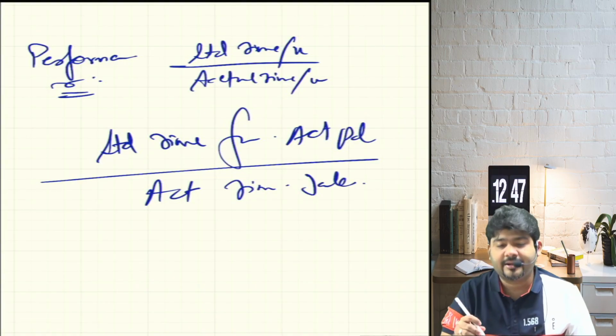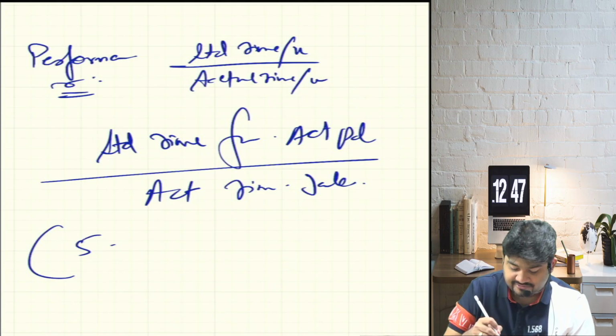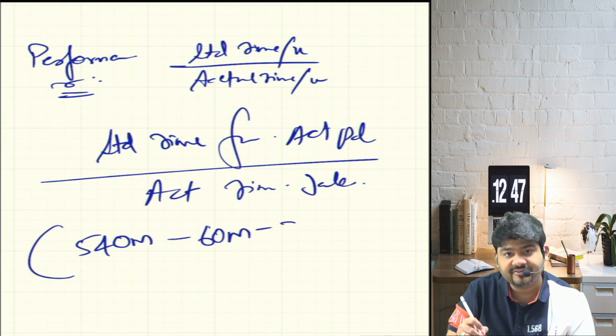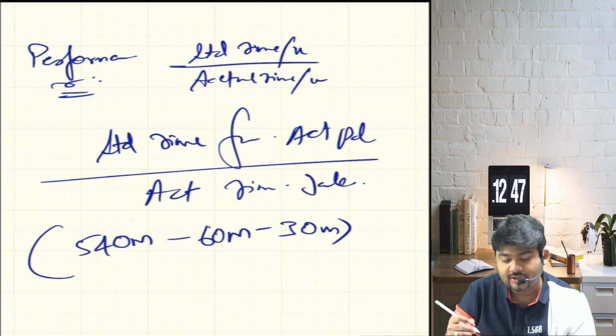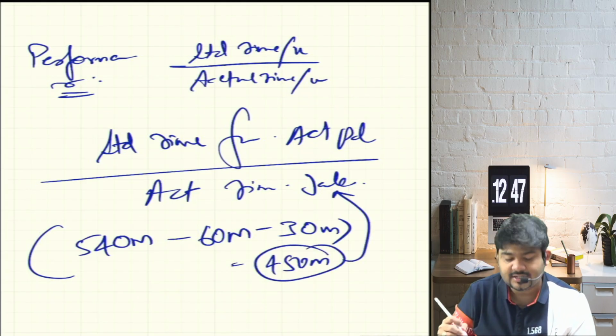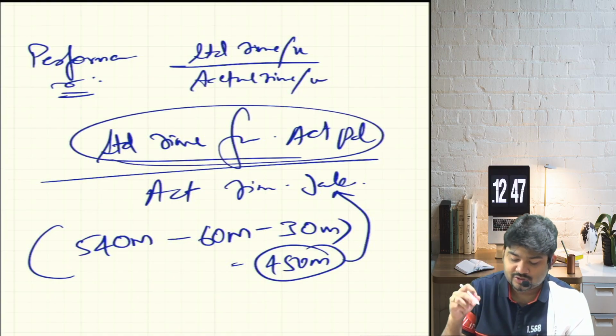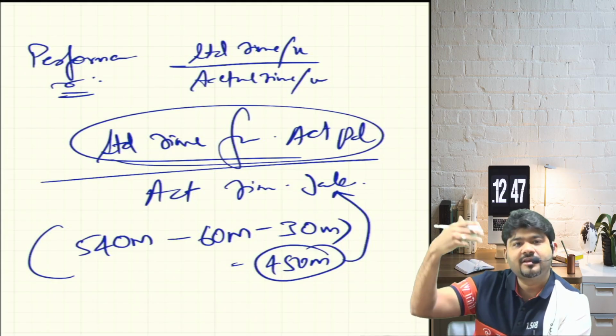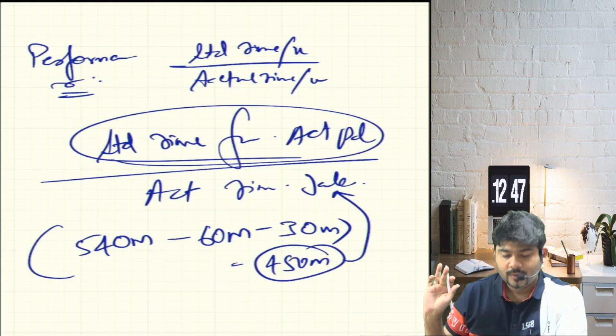How much is the actual time taken? See, there were 540 minutes with you, of which 60 minutes you did not work, of which 30 minutes also you did not work. So 450 minutes you worked. So 450 is the time taken. And what is the standard time for actual production? That will give us the performance ratio.